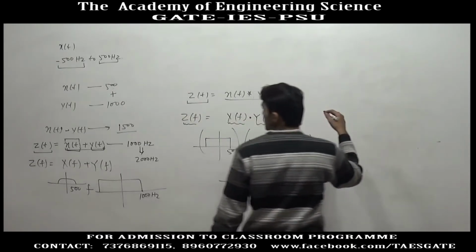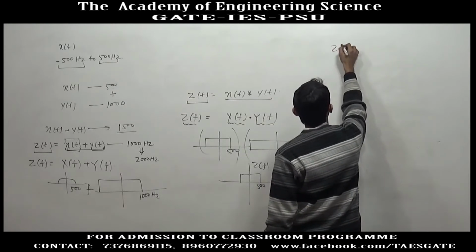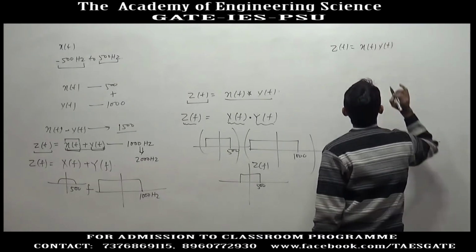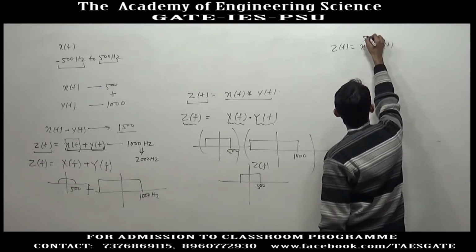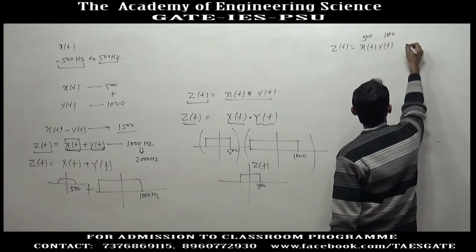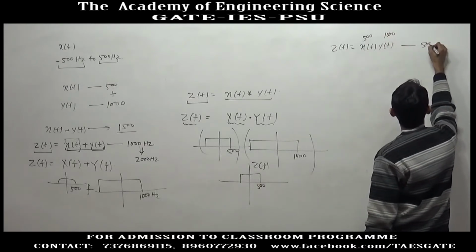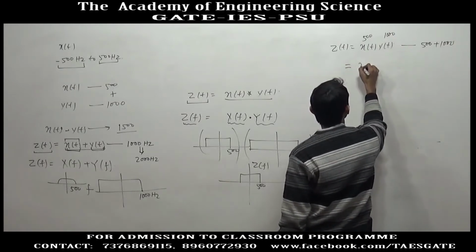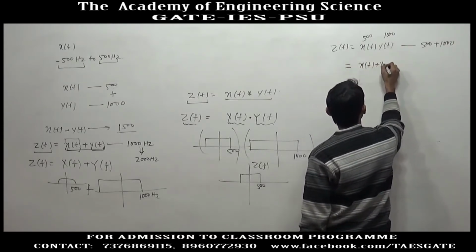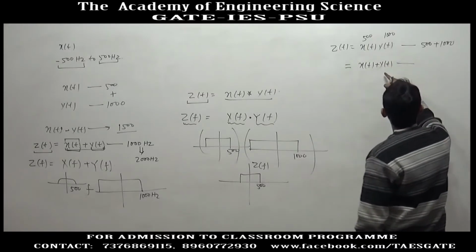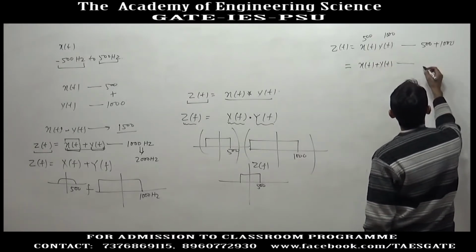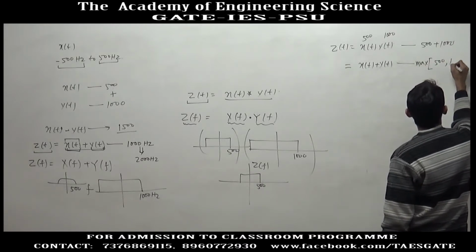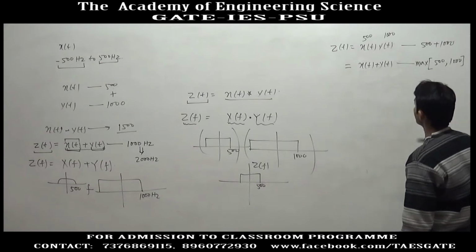So we can summarize it as, if zt is equal to xt into yt, suppose this is band limited to 500 hertz, this is 1000 hertz, the maximum frequency content will be 500 plus 1000. If zt is equal to xt plus yt, this is addition, the maximum frequency content will be the maximum of 500 and 1000, which is 1000.